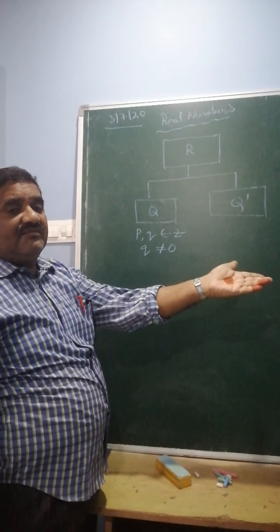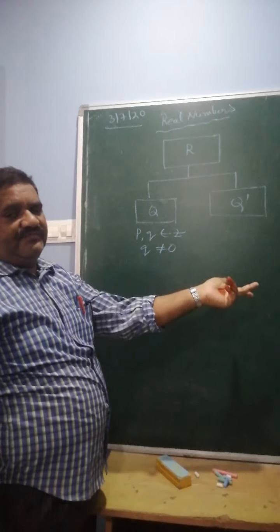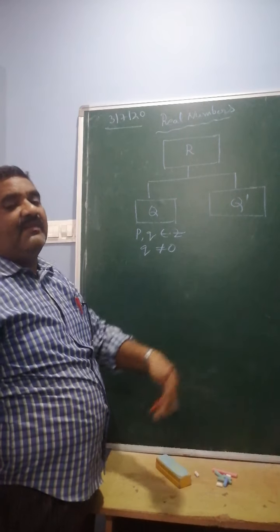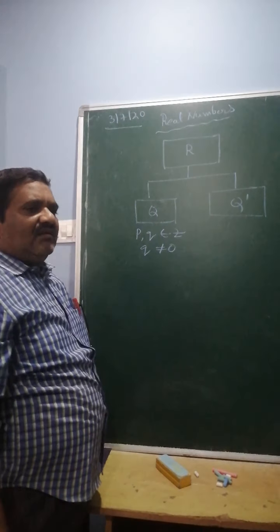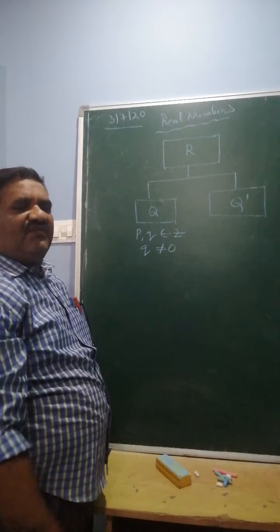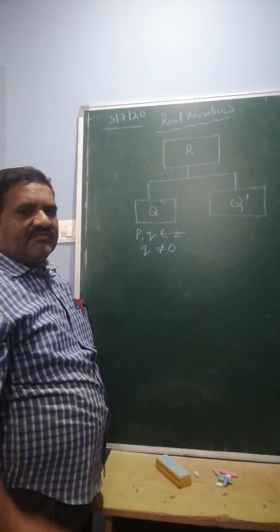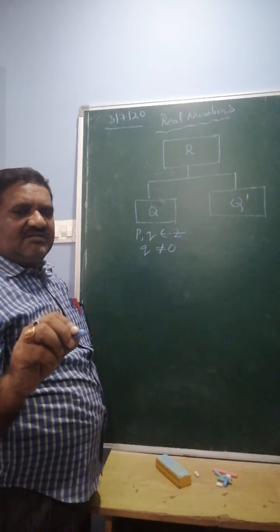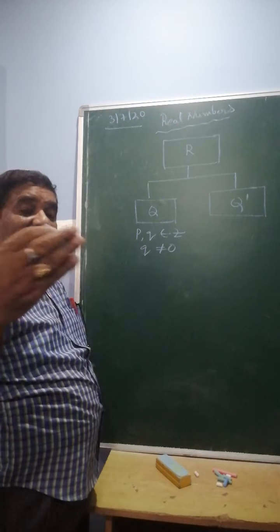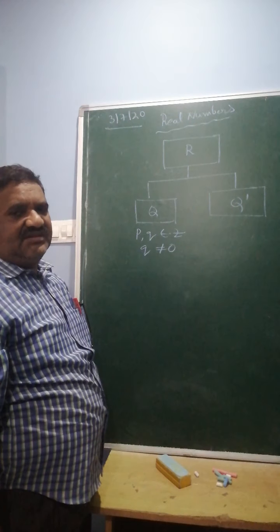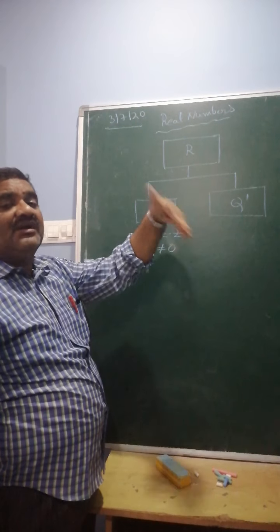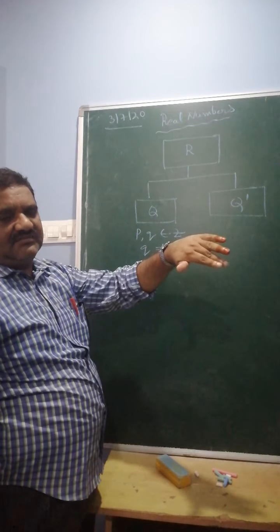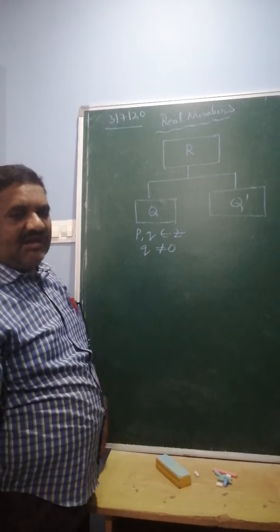The number which cannot be written in the form of p by q is called irrational. For irrational there is another definition also: the number which is non-terminating and non-recurring.